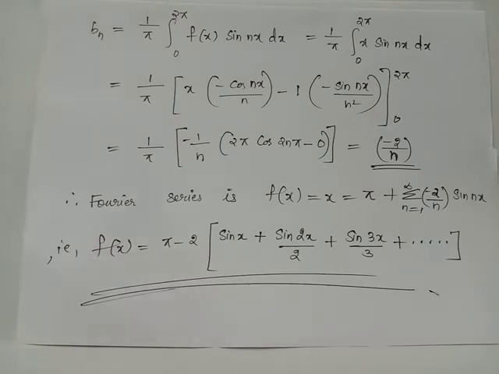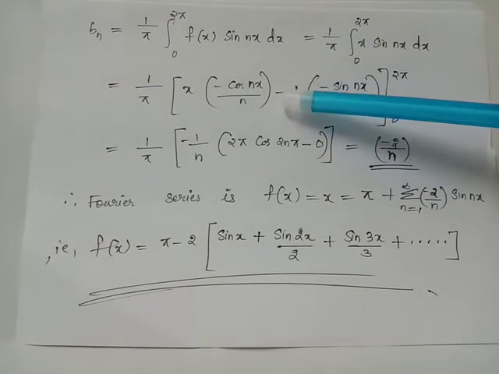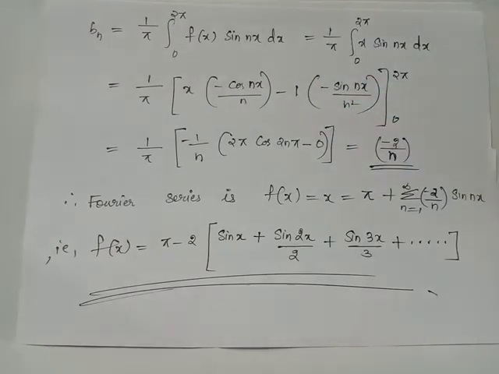First function x is written as it is. The second function sin nx is integrated with respect to x, which will give negative cos nx divided by n. This function is differentiated with respect to x, thus giving 1. Since this is the second term we are writing, here we have to use alternate sign, which is the negative sign.